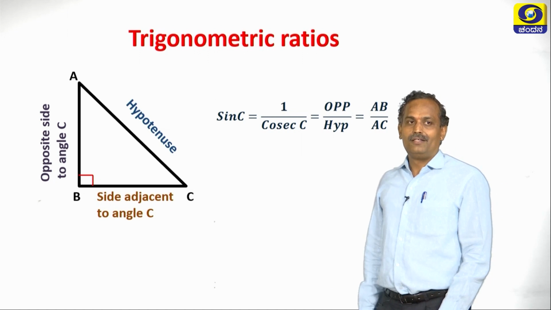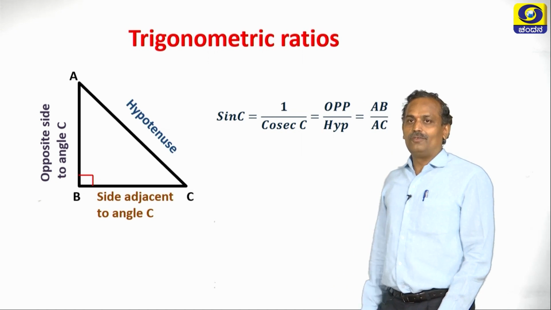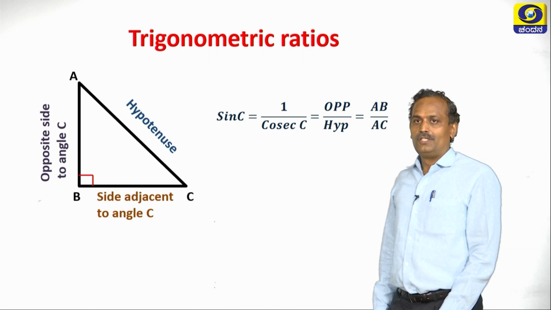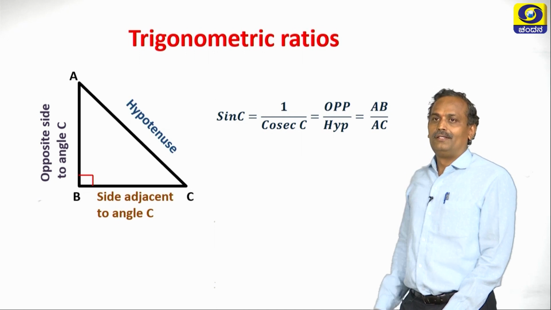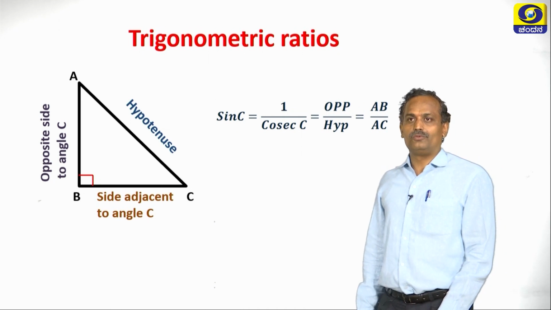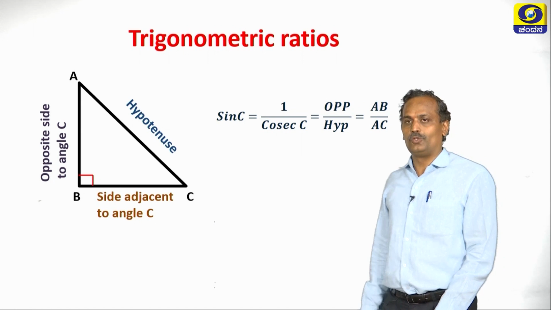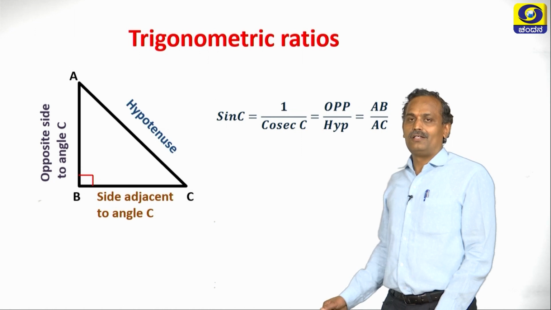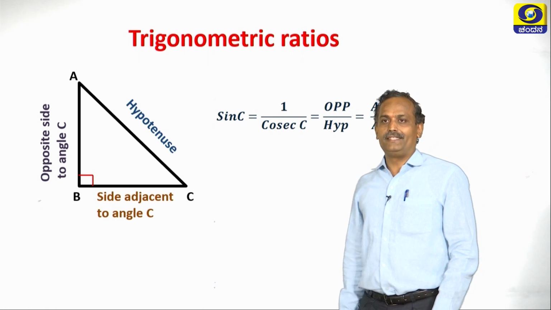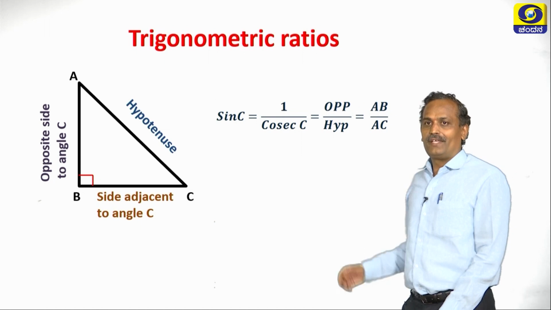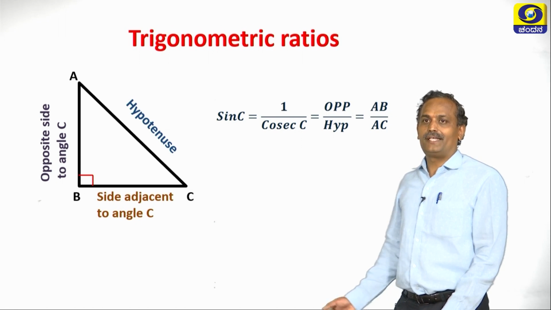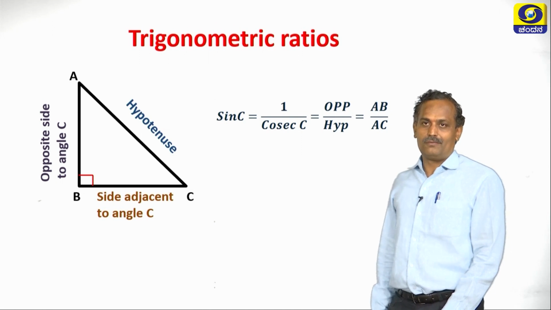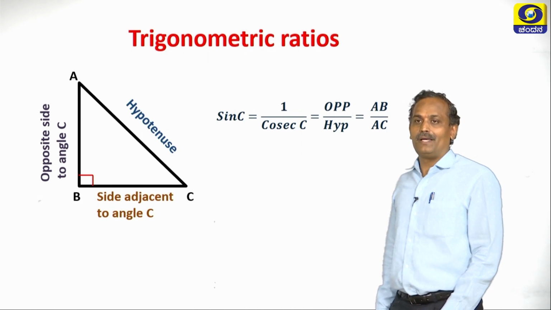Sin C has its inverse function, which is 1 by cosecant C. Cosecant and sin are inverse functions of each other. Therefore, how can we define cosecant C? Cosecant C is hyp by op, as sin C is op by hyp. In this diagram, cosecant C is AC by AB.